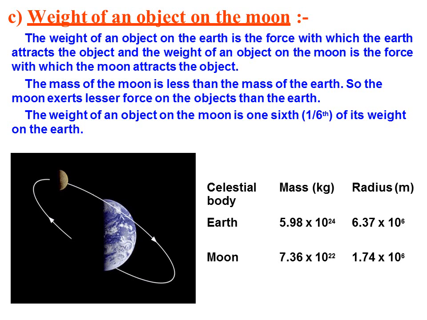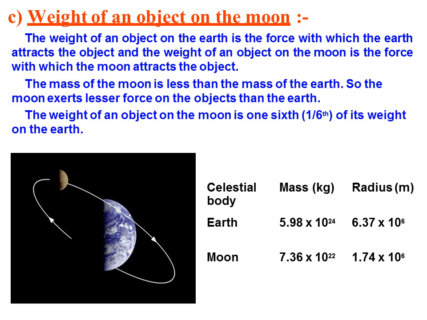The mass of the moon is less than the mass of the earth, so the moon exerts less force on an object than the earth. So the weight of an object on the moon is 1/6 of its weight on the earth. That means if your weight is 60 kg on the earth, your weight will be 1/6 of that, that means 10 kg.